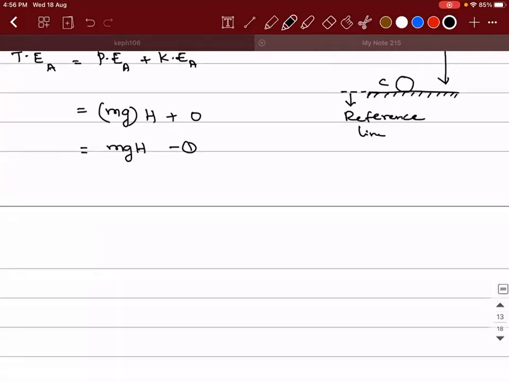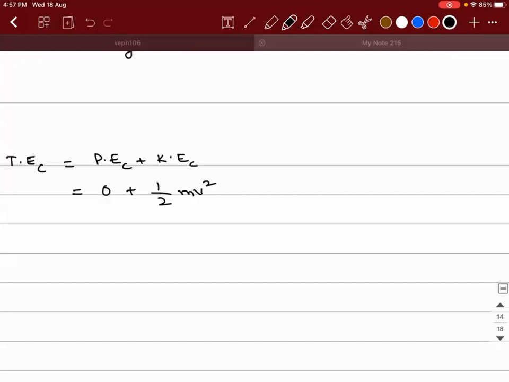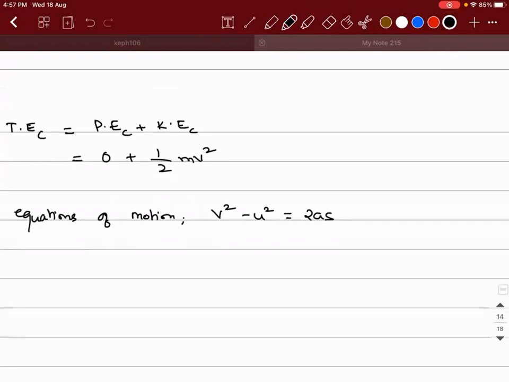Okay. Now what is going to be the total energy at point C? It is the potential energy at point C plus the kinetic energy at point C. What is the potential energy at point C? 0. Correct. Potential energy is 0, but kinetic energy is half mv square. But we know that from equations of motion, v square minus u square is equal to 2as.